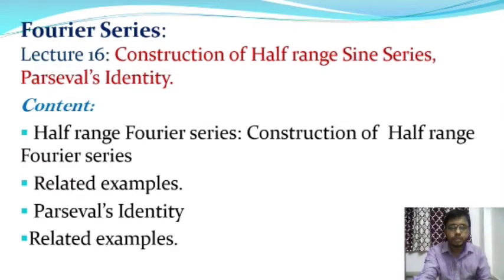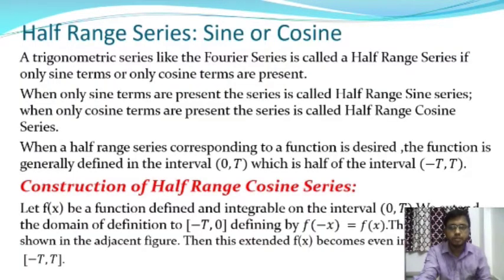First of all, we will begin with the half range series, that means half range sine series or half range cosine series. The half range sine series I have already discussed in the previous class. So in this section, we are going to discuss only the half range cosine series, a trigonometric series like the Fourier series.